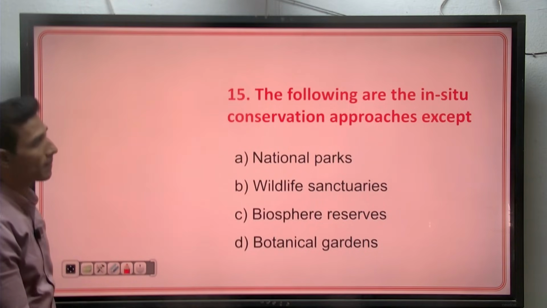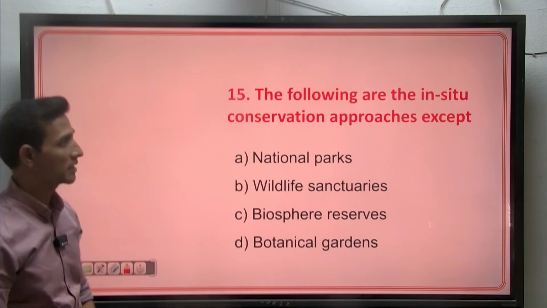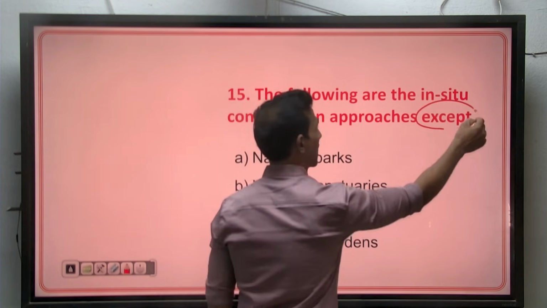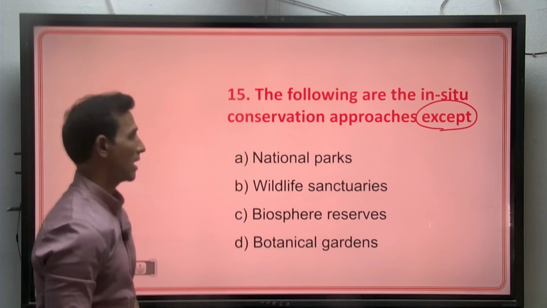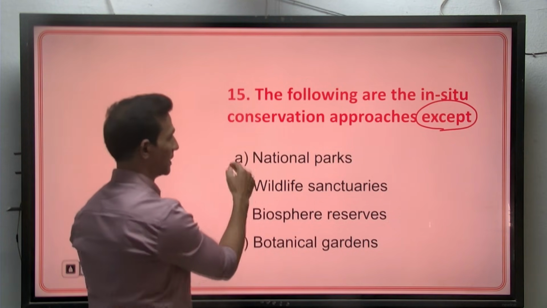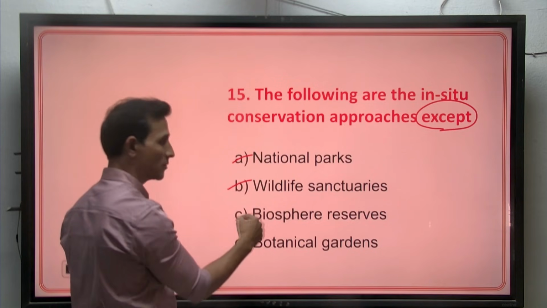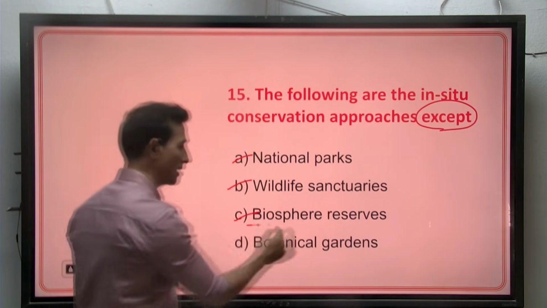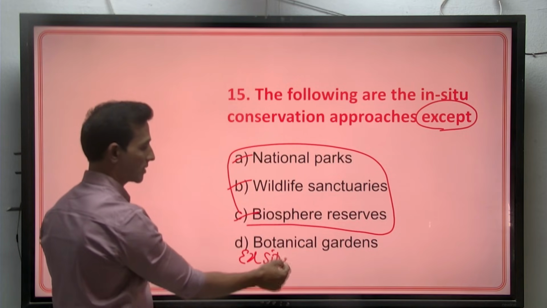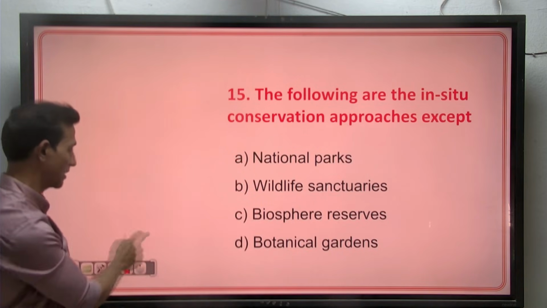The last question. The following are the in situ conservation approaches except, they have asked except which one? All are in situ conservation. So we have national parks, wildlife sanctuaries, and biosphere reserves as in situ conservation, and this one is ex situ conservation. So the correct answer is D.